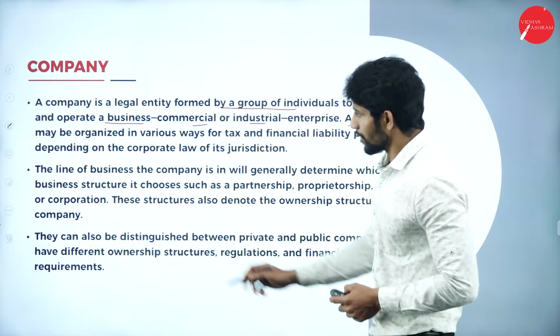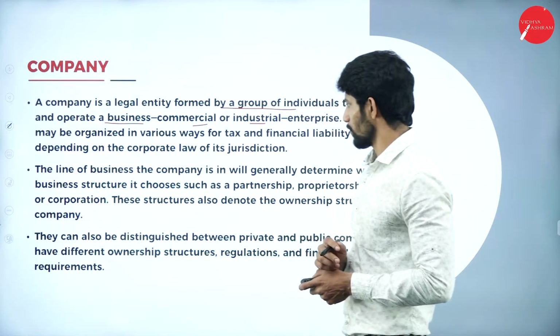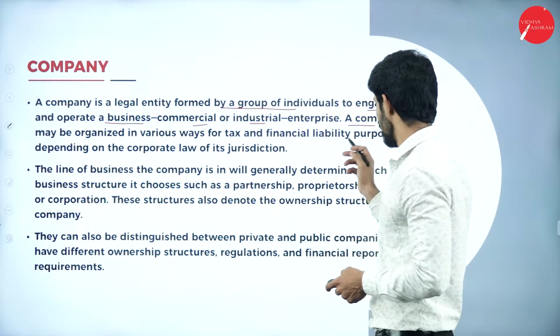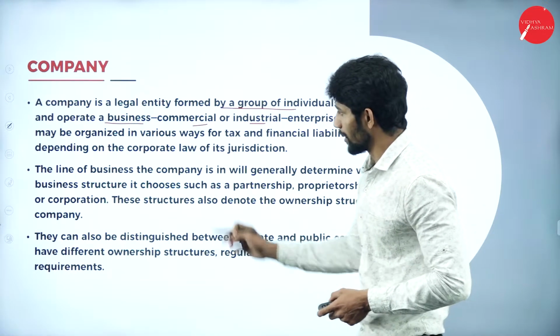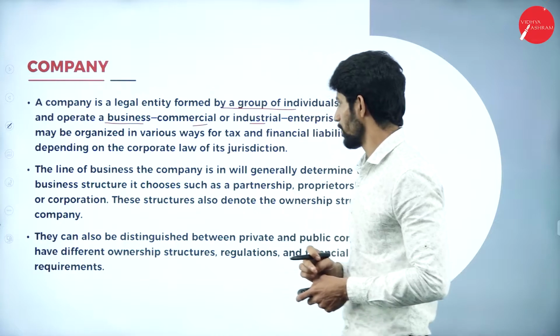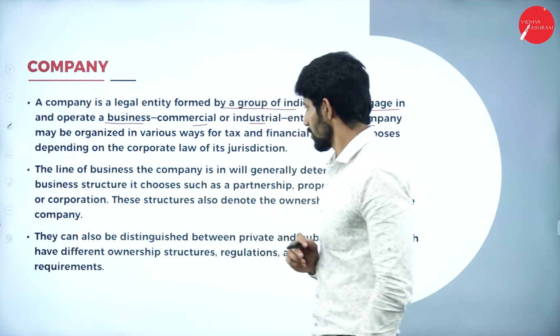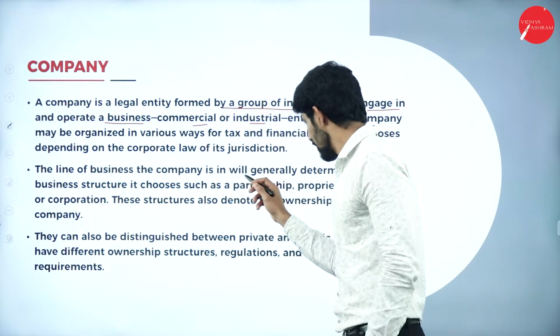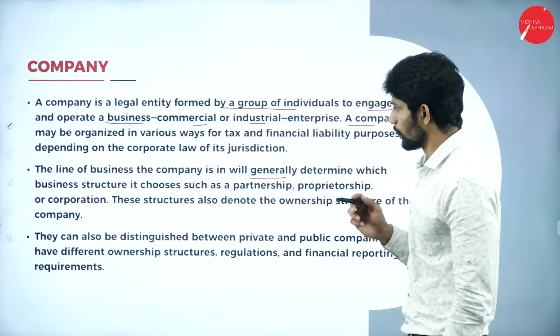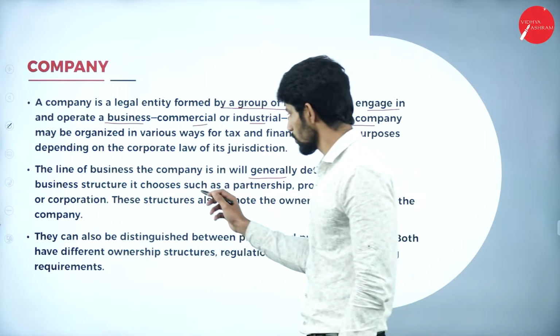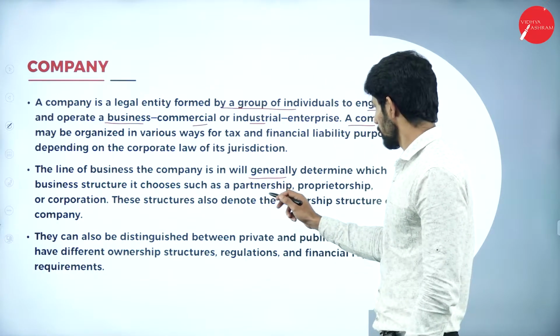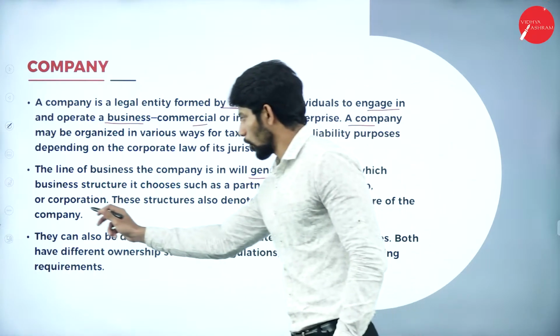A company may be organized in various ways for tax and financial liability purposes depending on the corporate law of its jurisdictions. The line of business the company is in will generally determine which business structure it chooses, such as a partnership, proprietorship, corporation.